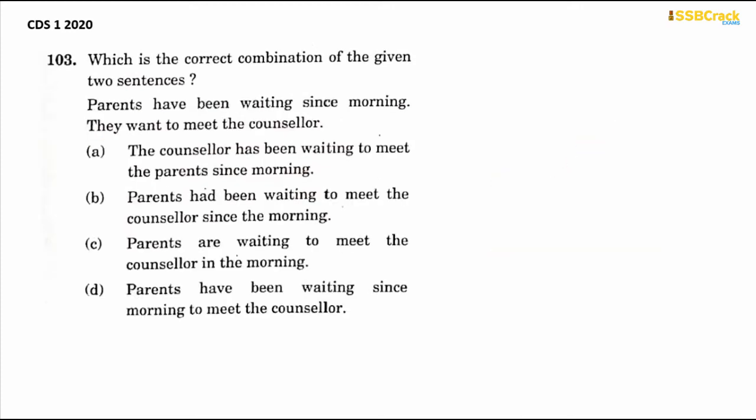Next question. Which is the correct combination of the given two sentences? Parents have been waiting since morning. They want to meet the counselor. It should be parents have been waiting since morning to meet the counselor. Here we will not change the tenses. So answer is option D.